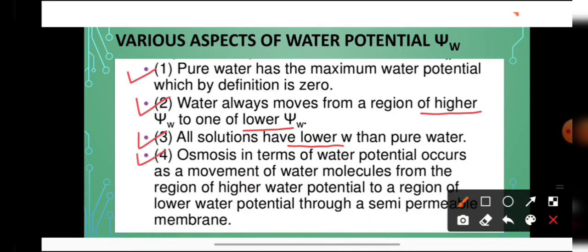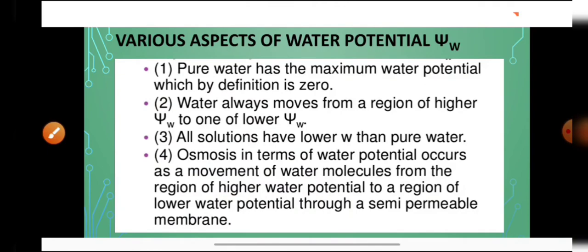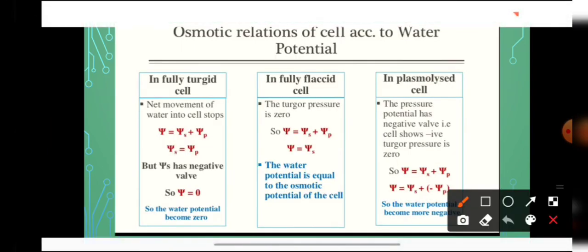And what is the definition of osmosis in terms of water potential? Movement of water molecules from the region of higher water potential to the region of lower water potential through a semi-permeable membrane. So this is the definition of osmosis in terms of water potential.